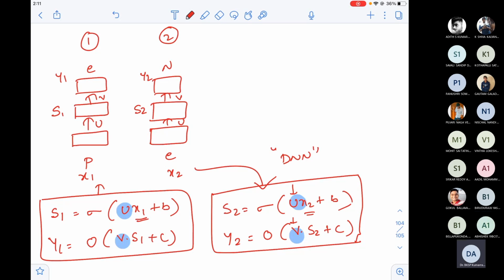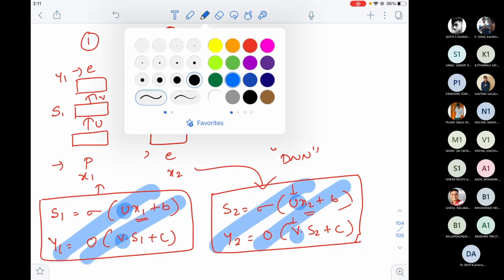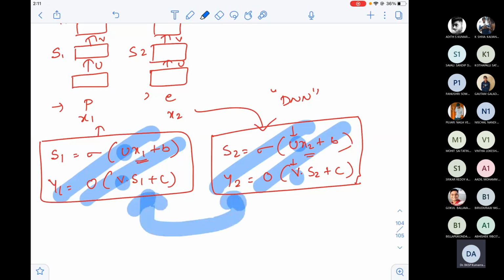We are trying to prove that DNN cannot be used for certain applications, and we listed those applications. So the first application is word autocomplete. This cannot be used because I should not pass the output as input to the next one. I need to pass the understanding. I don't know where exactly the understanding lies, and how do I pass that understanding, I'm not sure. And that passing of understanding is not linked. If you see these equations share U and V, but where is that knowledge transfer? That was not explicitly being shown.